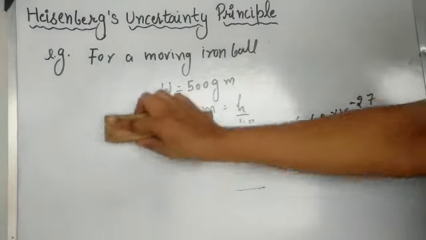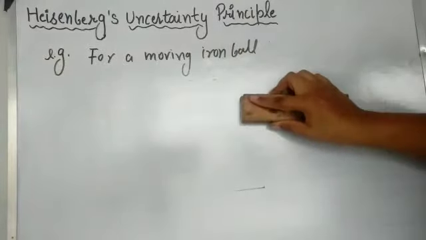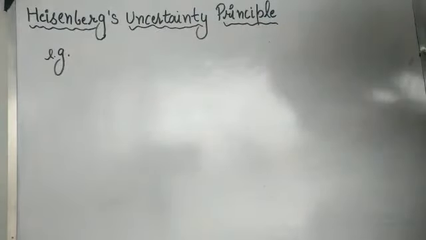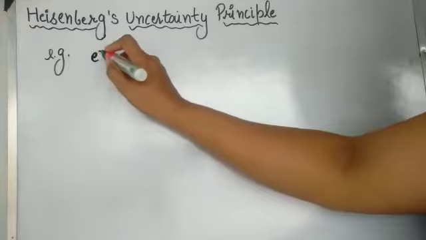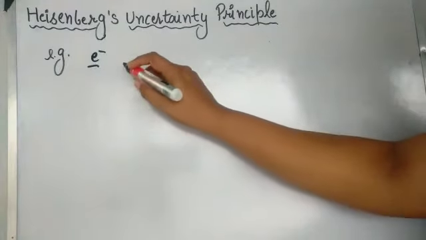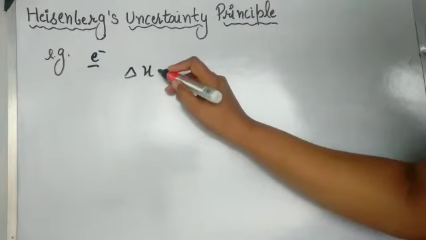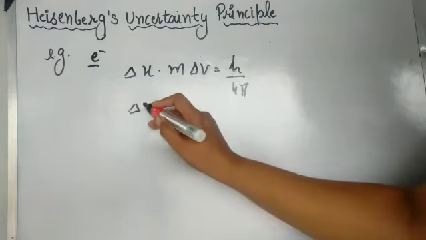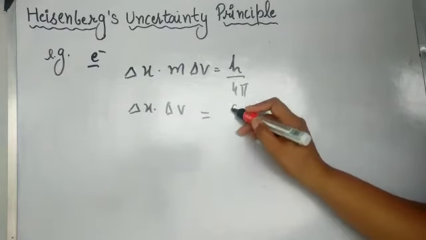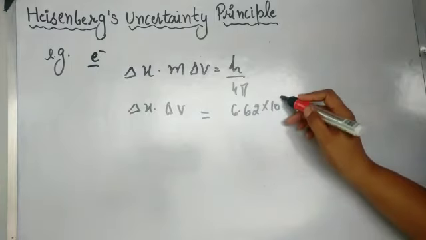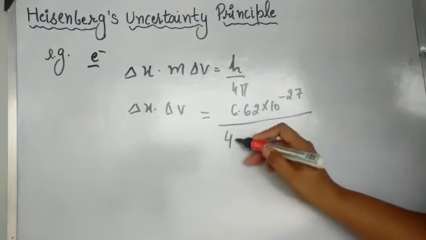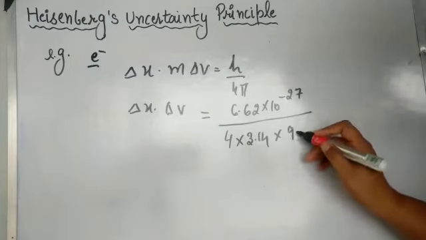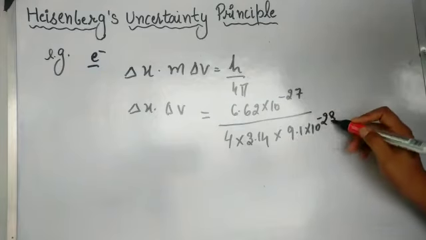Now I am taking one small moving particle, like an electron. For the electron, if I write this expression, delta x into delta v is h by 4 pi m, where h is the Planck's constant, the same value, 4 pi is also constant, 3.14, and the mass of the electron is 9.1 into 10 raised to power minus 28 gram.